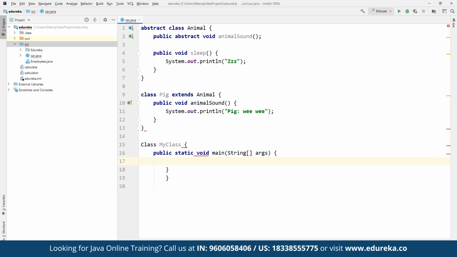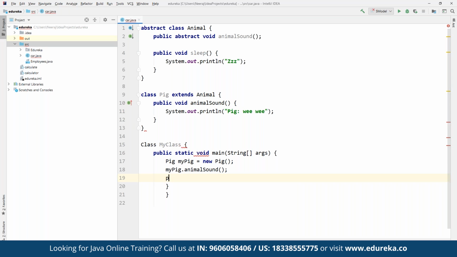Now, for example, suppose we are going to create a pig, and we name it myPig. Here we can define a new Pig object by using new and then the Pig method that we are going to create. So what we have done is define a simple new Pig and then a Pig object. Once we define the Pig object, then we can call myPig and define the animal sound that we have defined,